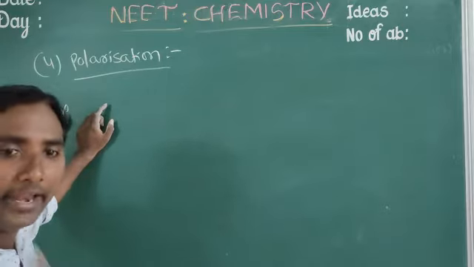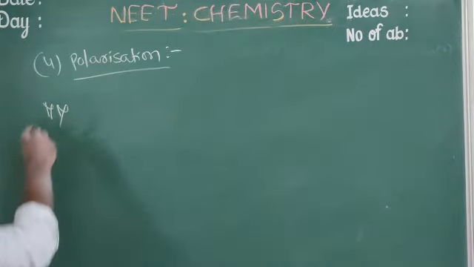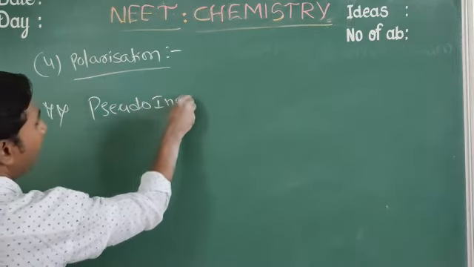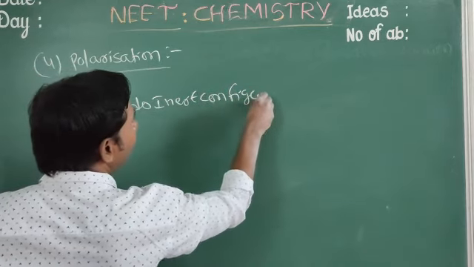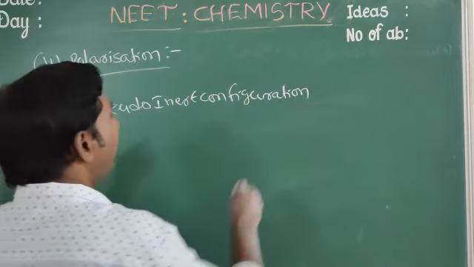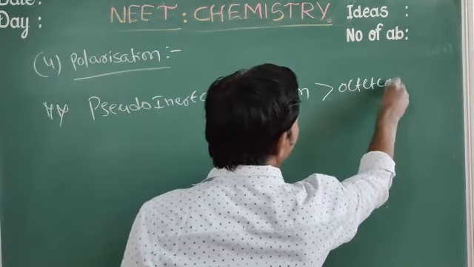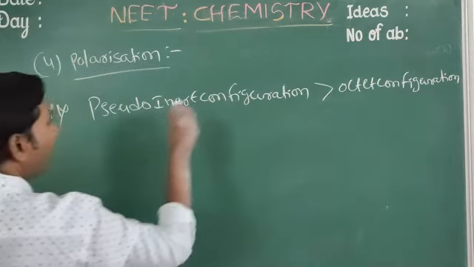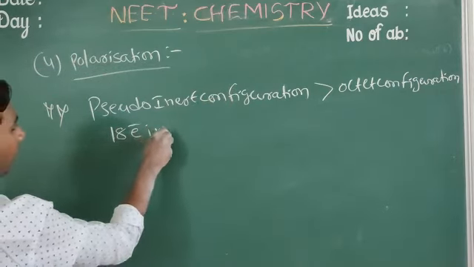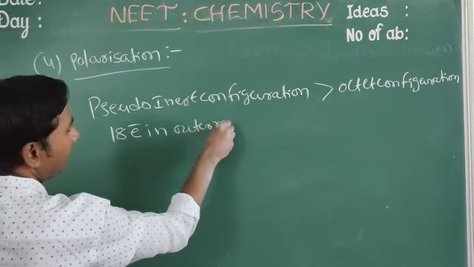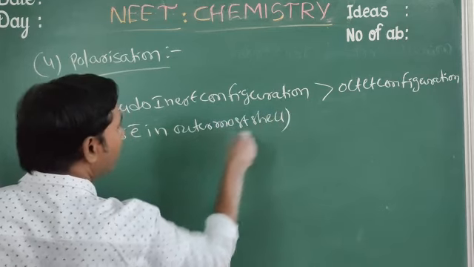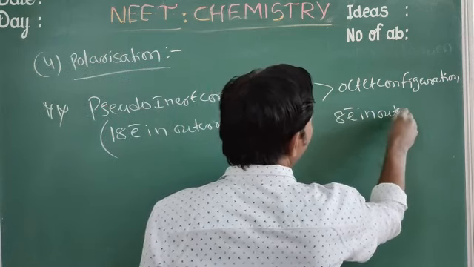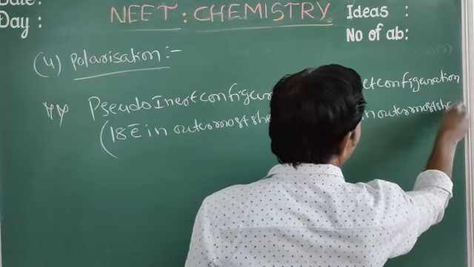Octet configuration means 8 electrons in the outermost shell.